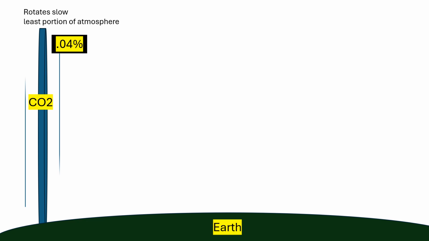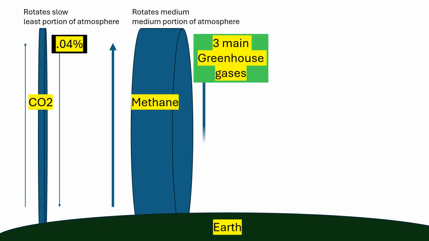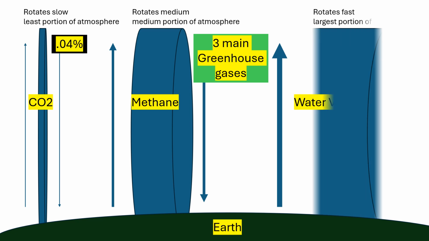But I try to think about it as a conveyor belt. You've got CO2 going up real slow, coming down real slow, but it's always 0.04%. Now methane goes up faster and comes down faster, but there's more of it, but it stays consistent at the top. And then water vapor, they always talk about water vapor.